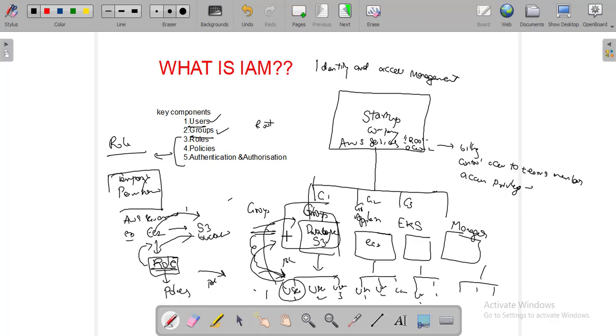What we are discussing here is that we are attaching the policies at the group level so that they apply to the user. Similarly, if an EC2 service wants to talk with S3, we need to attach a role. Here we are taking a group, and here we are taking a role for services, where one service wants to talk to another.